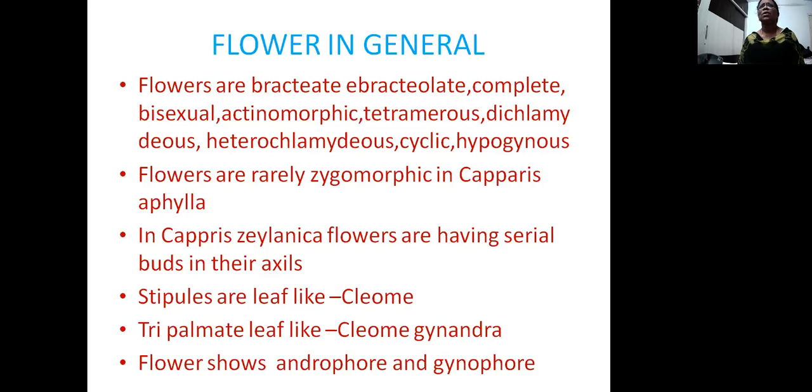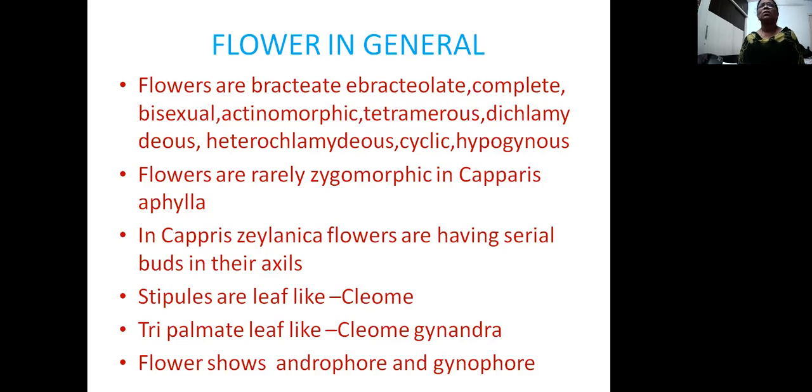Then tetramerous, as the floral parts are in multiples of four. The perianth has two whorls, so it is dichlamydeous. They are different in color and nature, so they are heterochlamydeous. All the four floral whorls are arranged in a cyclic manner, so it is cyclic. The ovary is above the other floral parts, the position of the ovary is superior, so it is a hypogynous flower. So this is a general description of the flower.